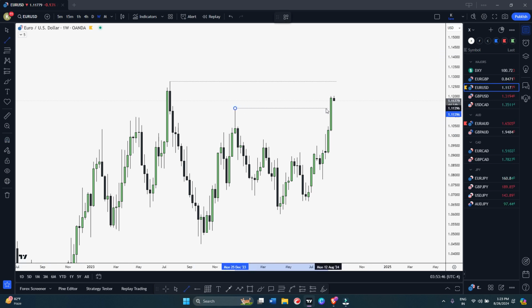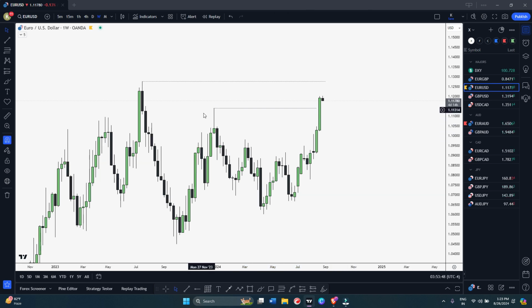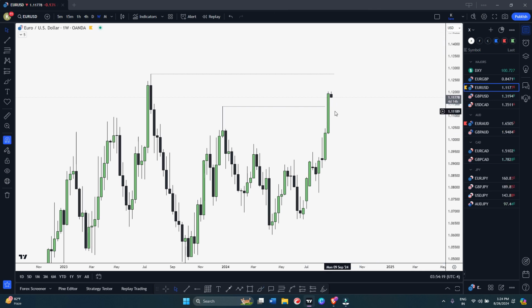But here as well you can see we have grabbed this high, okay. Then maybe this external has been swept, so we can do some little retracement, or it will be more interesting. Let's say this weekly candle closes as a bearish candle, for example, and next week we form a weekly bullish fair value gap. Then it will be very interesting to look for long from this weekly bullish fair value gap, and we can target this high if it remains untapped next week, okay. So I'm going to wait this week, okay. I don't see very clean PA, but you can see we have this high.